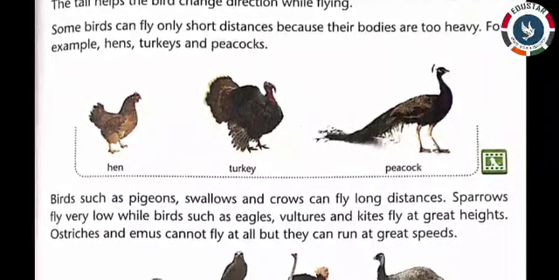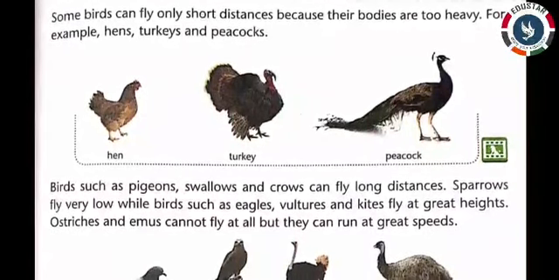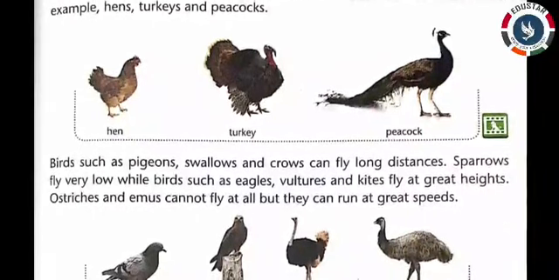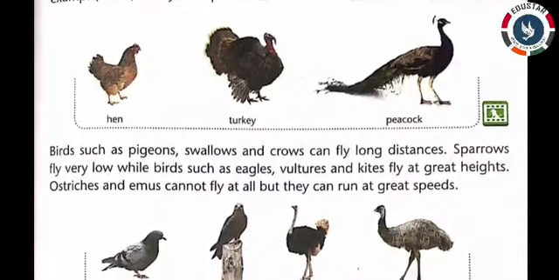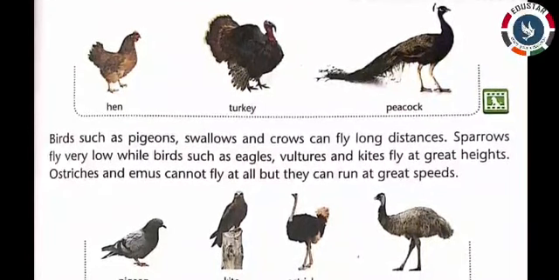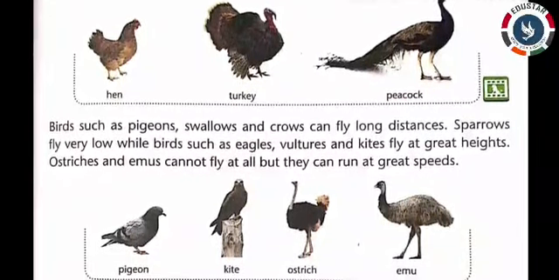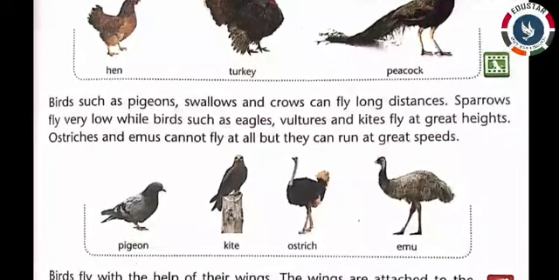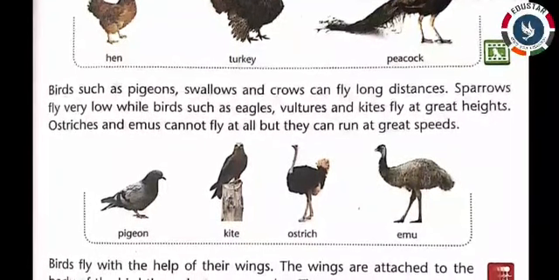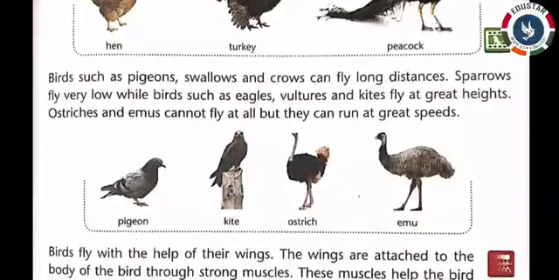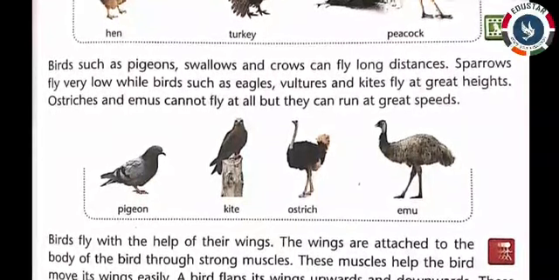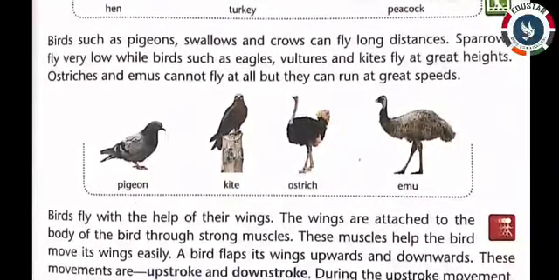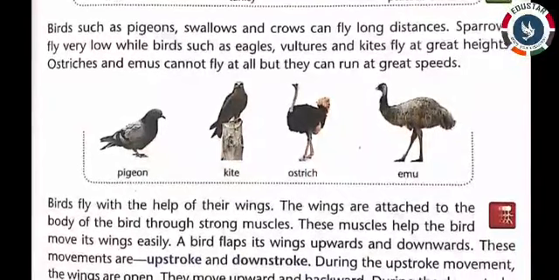Some birds can fly only short distances because their bodies are too heavy. For example, hens, turkeys, and peacocks. Birds such as pigeons, swallows, and crows can fly long distances. Sparrows fly very low, while birds such as eagles, vultures, and kites fly at great heights. Ostriches and emus cannot fly at all, but they can run at great speeds.